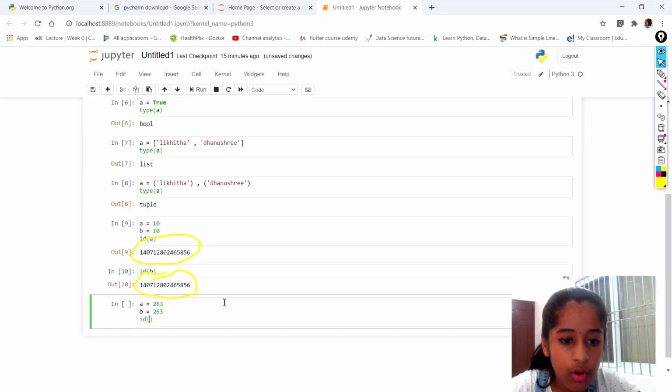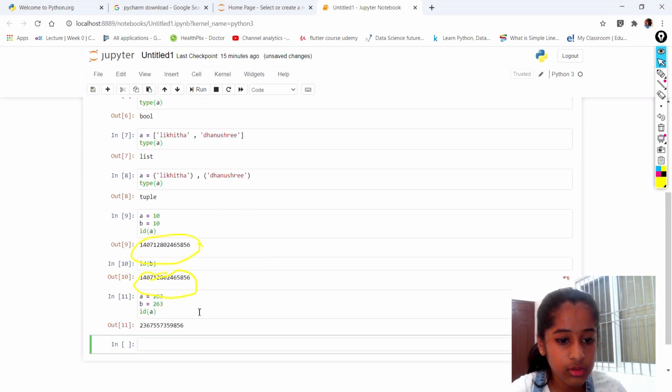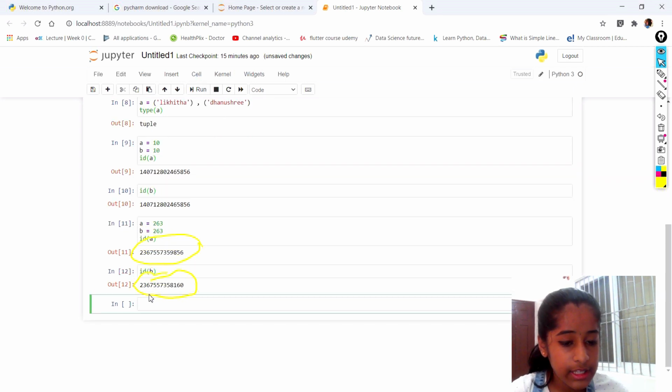Now let's take the ID of A. Let's run it. The ID of A is this. Now let's take the ID of B. Are they the same? No, they're not. Why are they not the same?